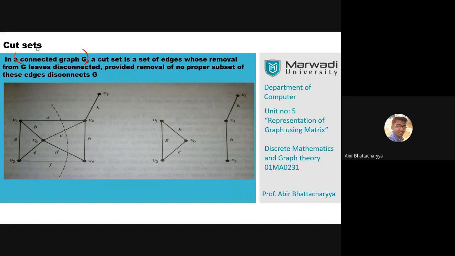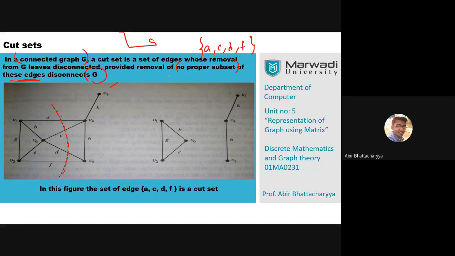One of the important concepts of cut set is that there exists no proper subset of these edges that disconnects the graph G. What does it mean? Here in this figure, we have a cut set A, C, D, F. We will cut like this, the dotted one. So A, C, D, F is a cut set, and we can write it in curly brackets: {A, C, D, F}.